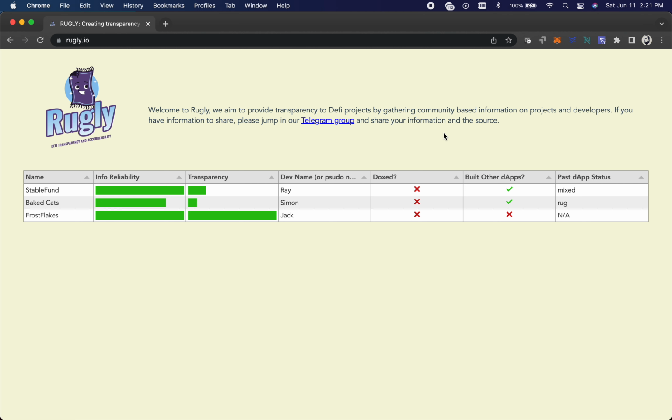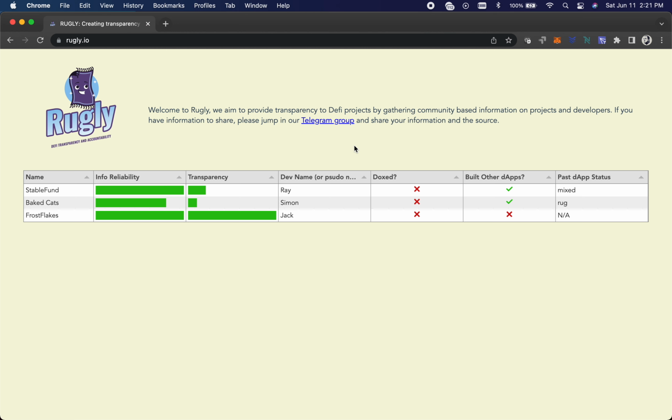As you can see, I started building this. I'm not done whatsoever, but let me explain what's going to happen. I created a Telegram group, and I'll create a template in there. If you know of a dApp and you know the dev, you can go in there. It's kind of like Moonarch. You submit what you want added, provide information, and I can add it to the site. I really want this to be an authoritative place where people can go and get more information on what's happened in the past with these developers.